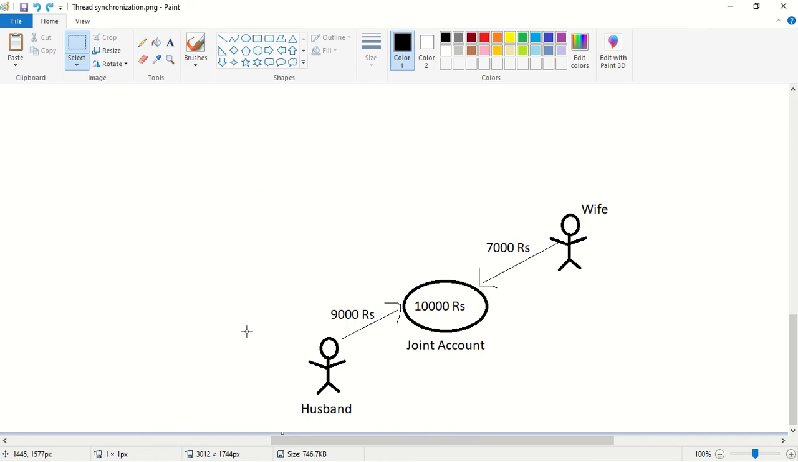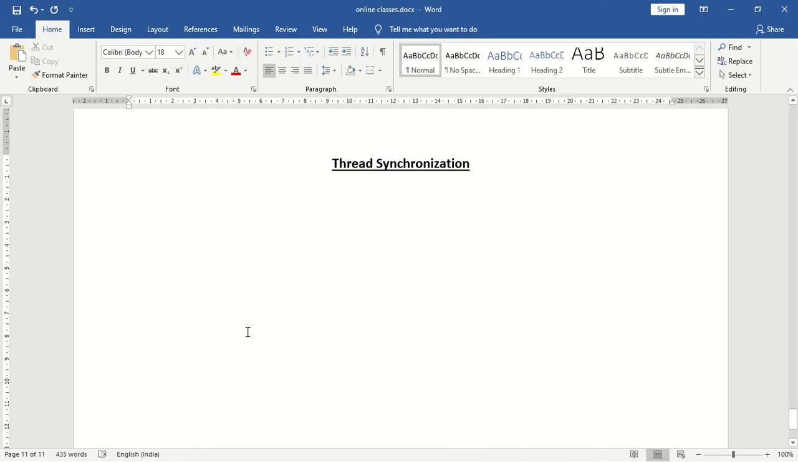How can we overcome the data inconsistency problem? We can overcome it by implementing the thread synchronization concept. Next, how can we implement thread synchronization? We can implement it by using the synchronized keyword. Which keyword? Synchronized. By using the synchronized keyword, we can implement thread synchronization.